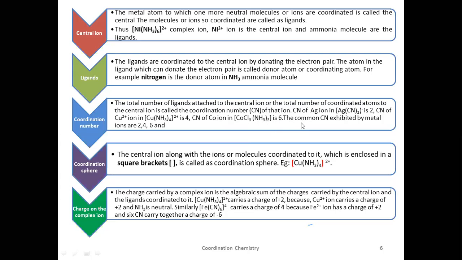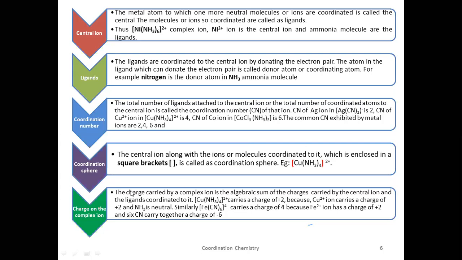The coordination number we write in short form as CN. Don't confuse this coordination number CN with the CN in the ligand. Coordination numbers exhibited by metal ions are 2, 4, 6. This CN is different and that CN is different.